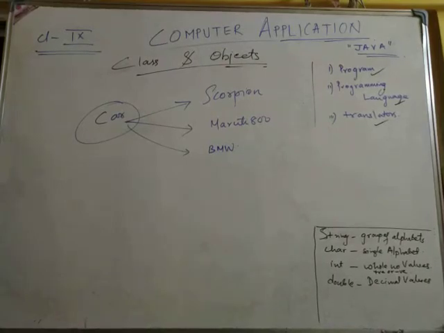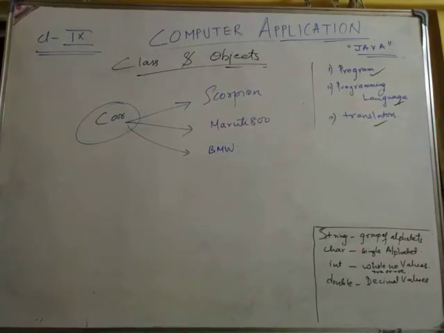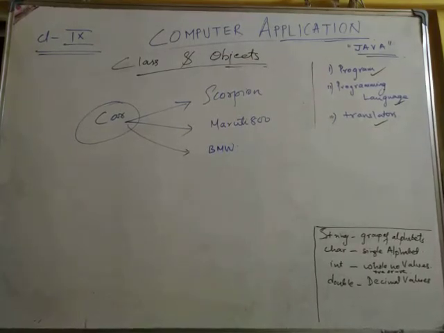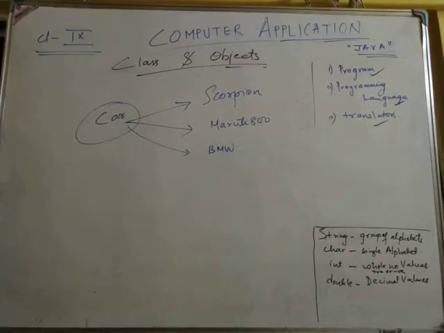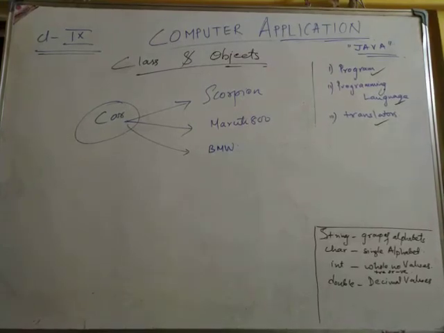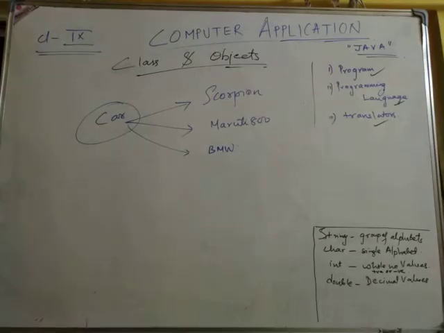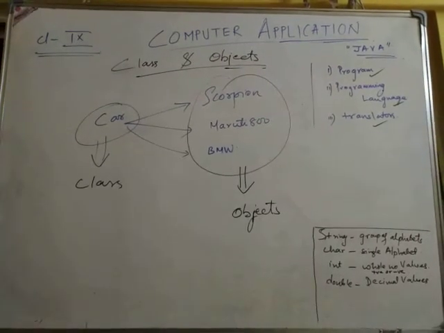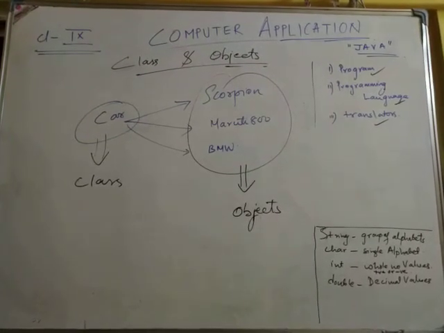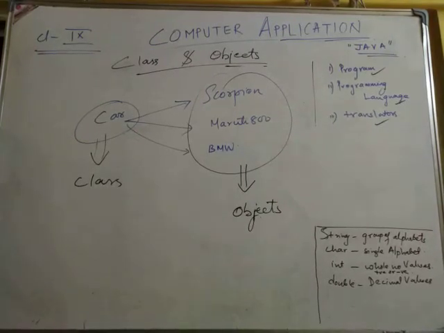Okay. So those types of entity are called a class, and objects are, like here in this case, Scorpio, Maruti 800, BMW. All these are types of car, or examples of car. Clear? So objects contain the characteristics and they are real life entities. Okay, clear? So they are called your objects. So here this car is a class, and your Scorpio, Maruti, BMW, all these are objects.